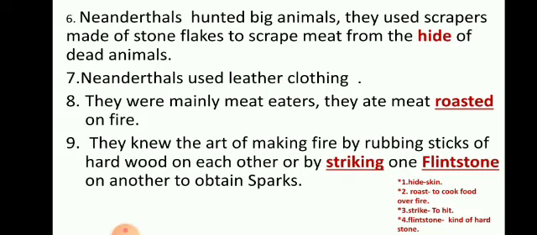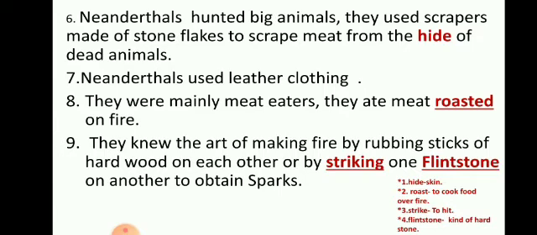They knew the technique of producing the fire by rubbing the sticks of hardwood. So now how might they have come to know about it? By observation. The jungle used to catch fire due to friction during storms or maybe due to lightning. So by observation they came to know about it, and they used to rub the hard wooden sticks and also the stones.